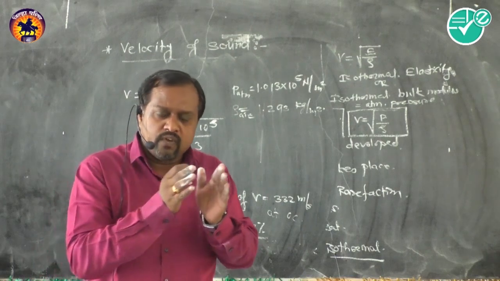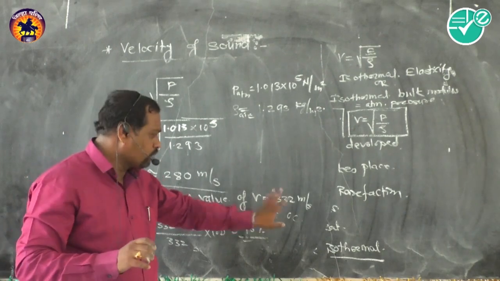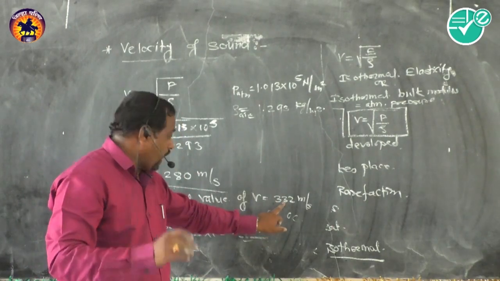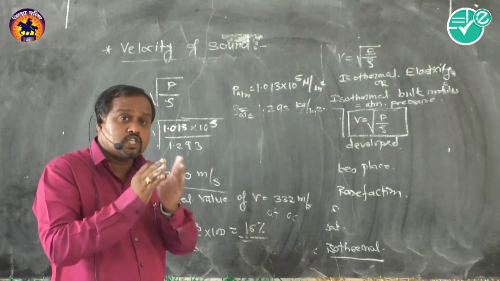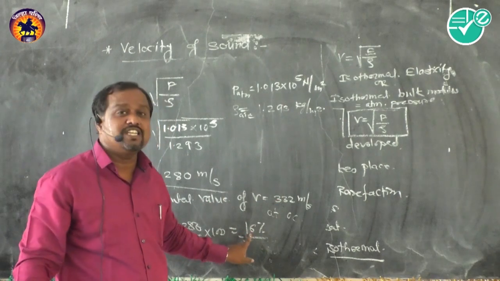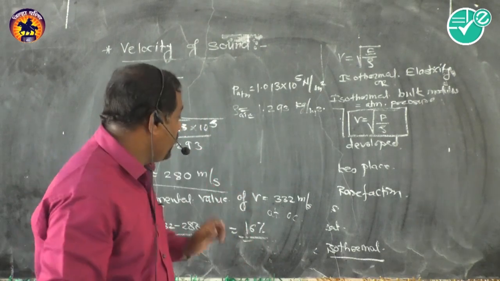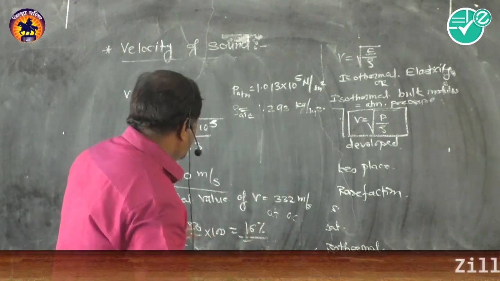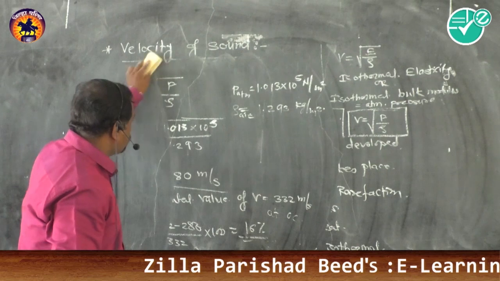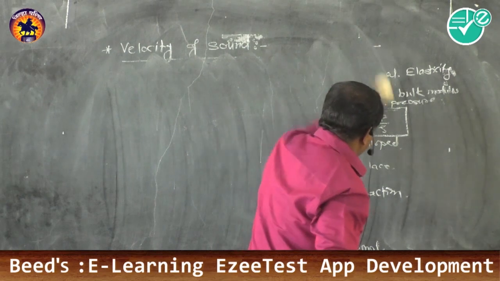If through a number of experiments we have 332 meters per second at normal temperature and pressure, and the obtained value differs so much, the error is around 16%. So Newton failed to explain this 16% error. Another scientist, Laplace, corrected Newton's relation, and we will see this Laplace correction now.